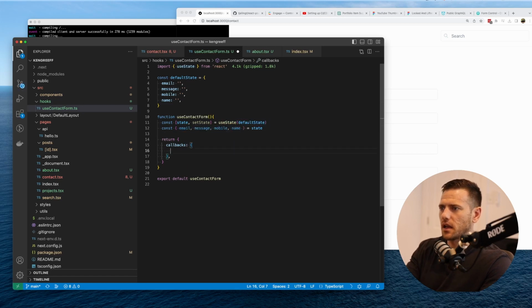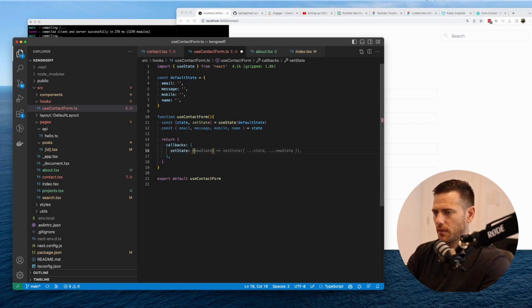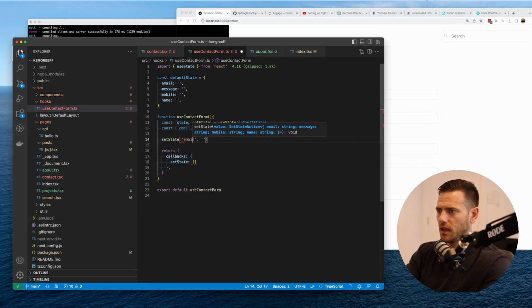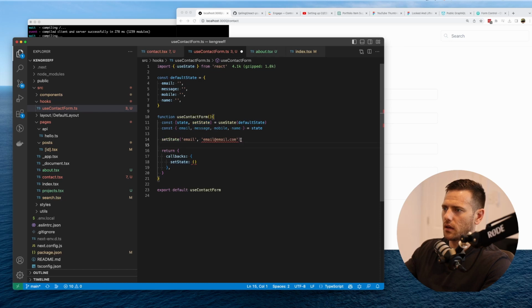So what does setState look like? setState is going to be a new function. It's going to take in a key and a value. So when we call it, we want it to look like setState, and then we're going to say for email, like that. So this is email at email.com. Actually, no. How we're going to use this is email is new string, email at email.com. That's how I want to use it.